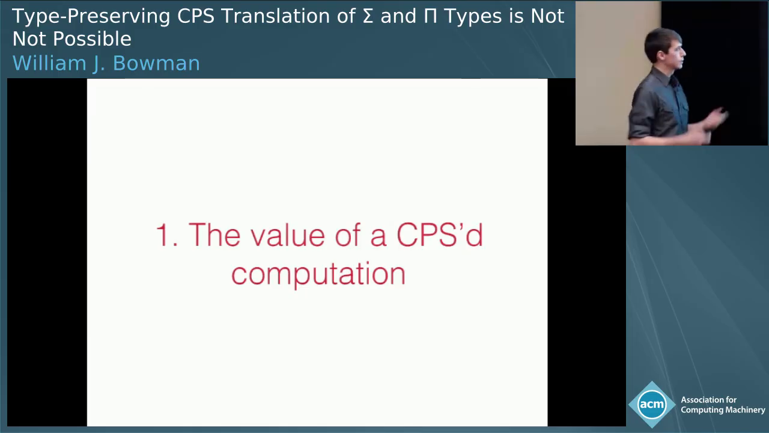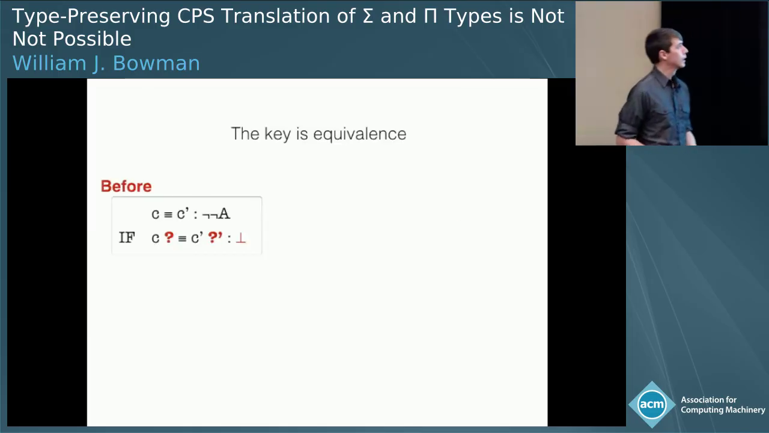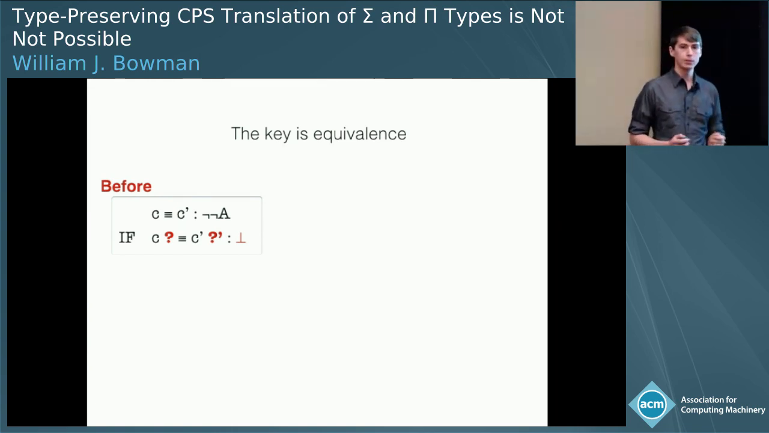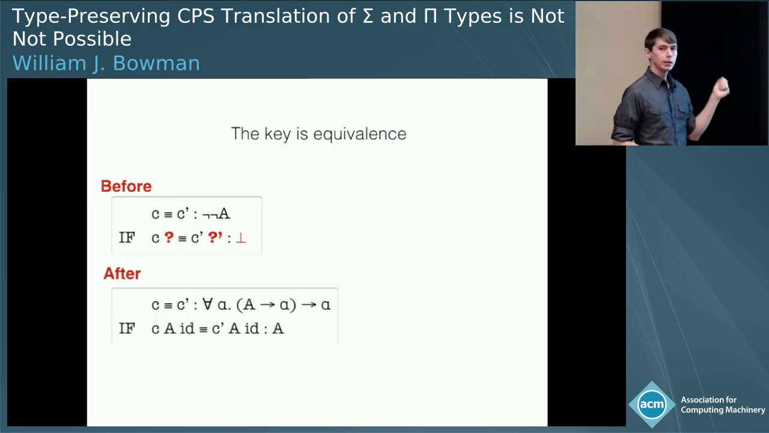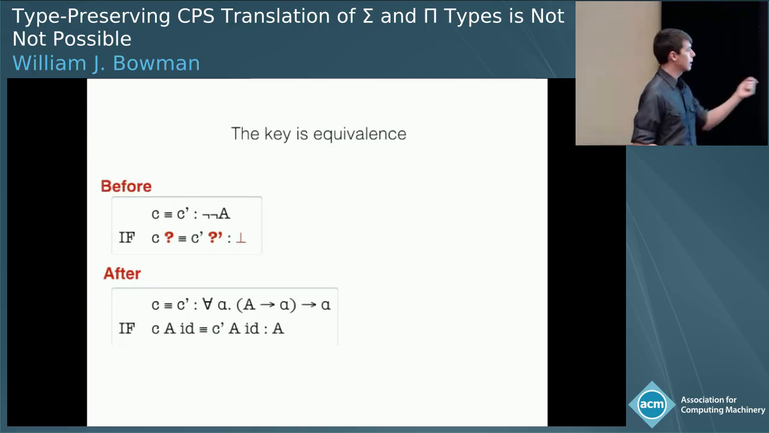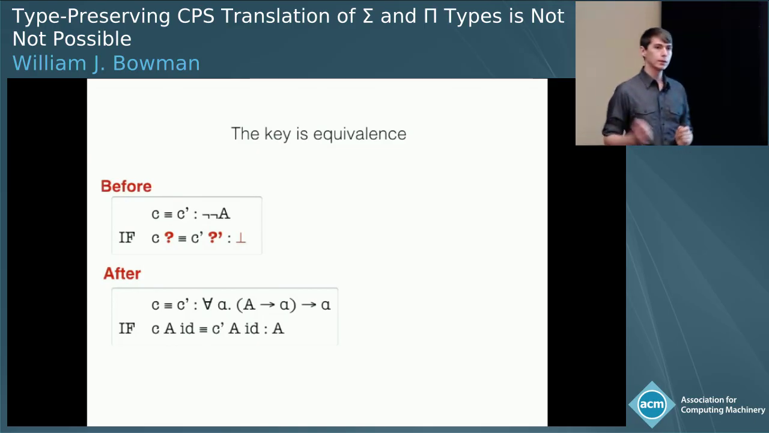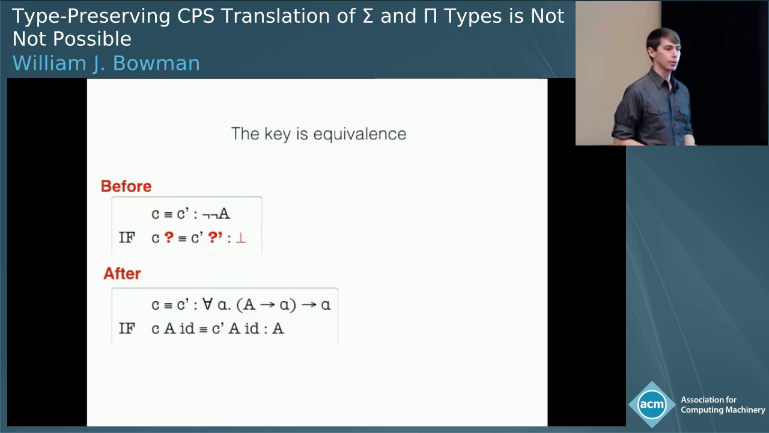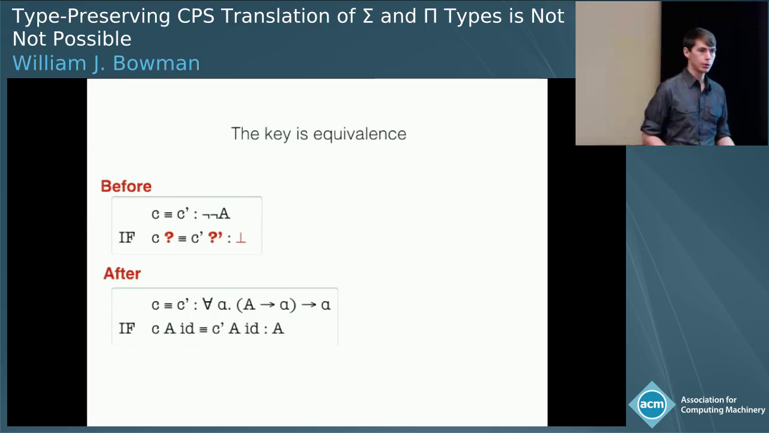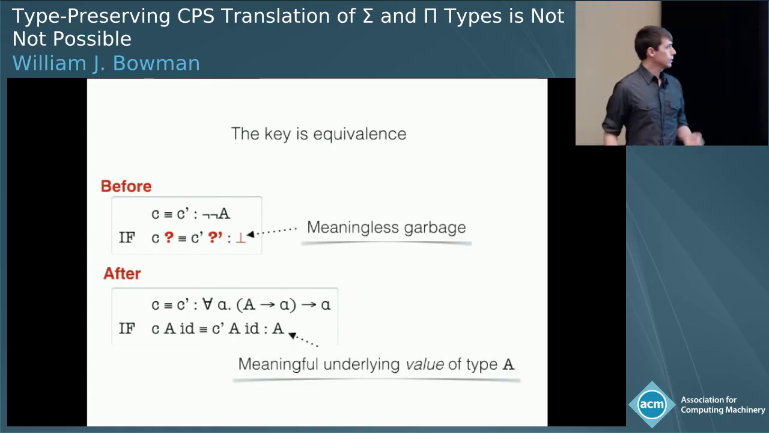Okay, so how can we use this to figure out the value of a CPS computation? Before, I said that the key is looking at equivalence between terms. Before, we weren't sure how to compute equivalence of two computations, but with the polymorphic answer type, we get that the computations C and C prime at type for all alpha, A, arrow alpha, arrow alpha are equivalent if we apply C and C prime to the underlying type A and the identity function, which will act as the halt continuation. So we essentially locally run these computations to extract their value. As a result, instead of getting back a meaningless value we don't know what to do with, we extract the meaningful underlying value of type A.